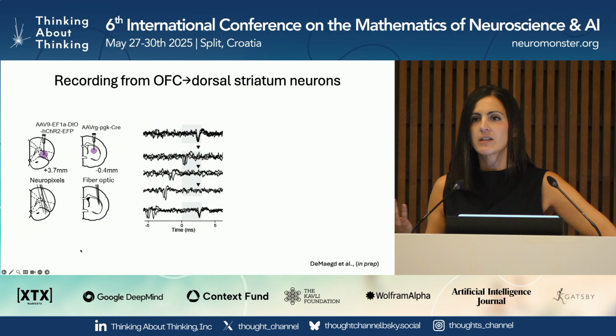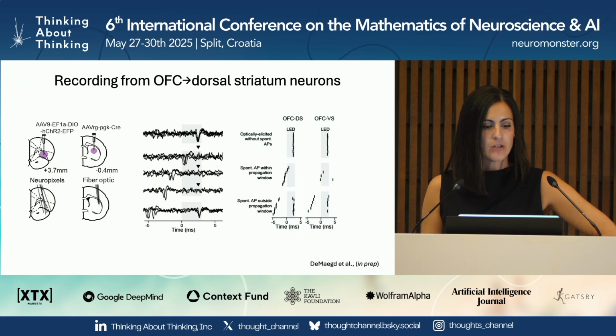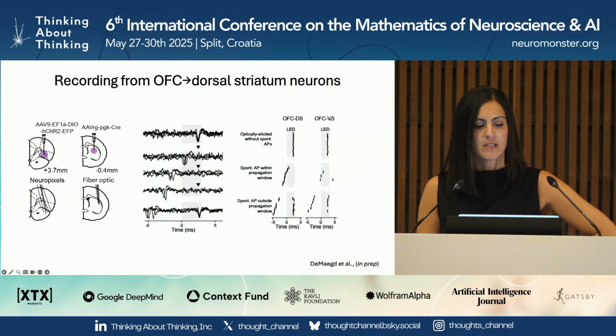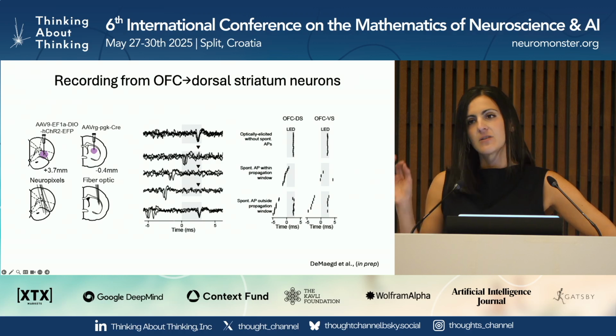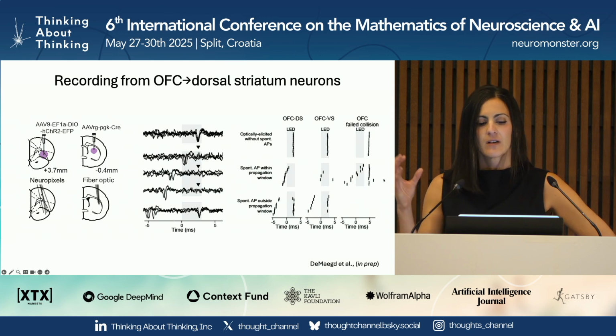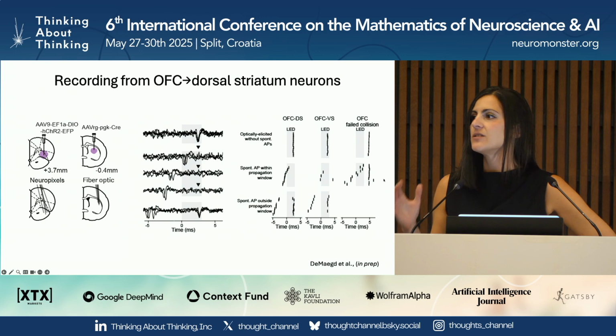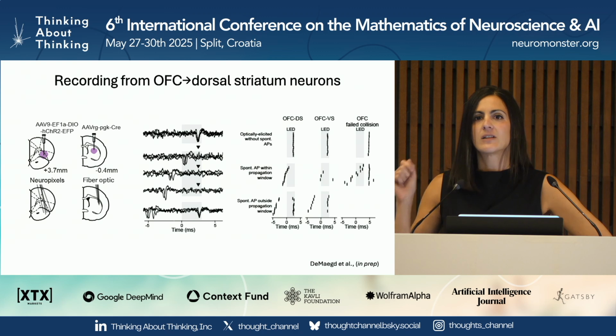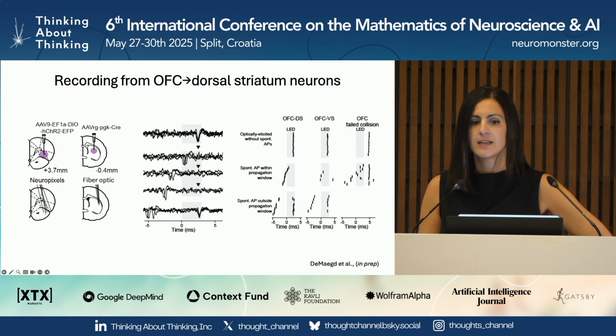So these are very hard experiments, but it's really the gold standard for establishing that these are direct projectors. And we can do this for OFC neurons that project to the dorsal striatum, where we see collisions that then recover if you're far enough back in time. We could also do this for OFC neurons that project to the VS. And we think that it's really important to do this very challenging technique because cortex is strongly recurrently connected. And so if you're just using short latency low jitter spikes, you will find neurons that look like they're projectors, but they're failing collisions because they're network effects, okay?